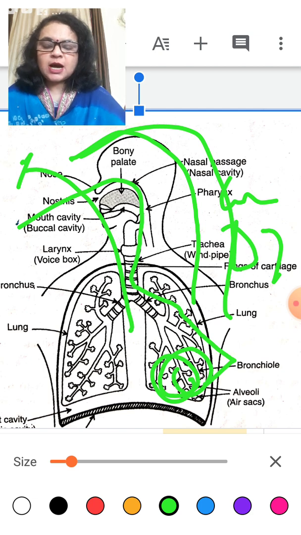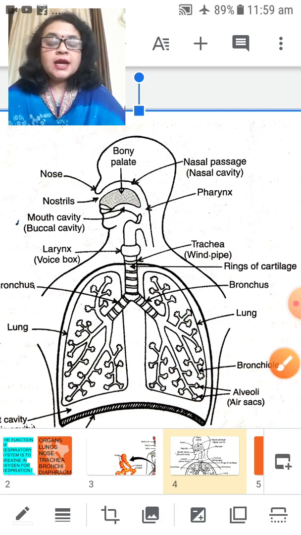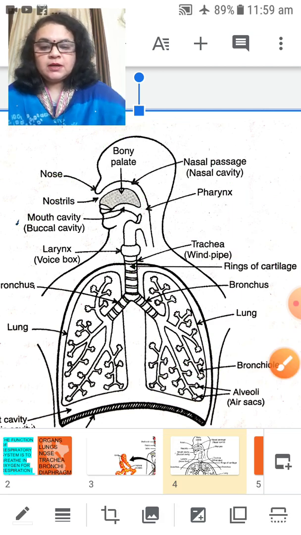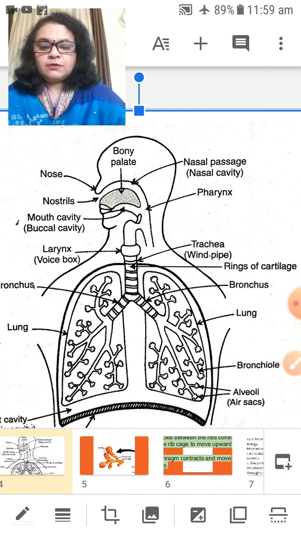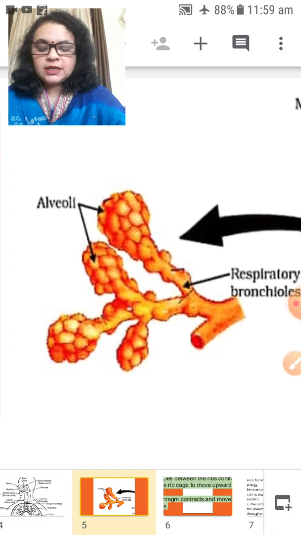So this is the process of how oxygen and carbon dioxide gas exchange takes place inside the alveoli. First let me show you the picture of alveoli.